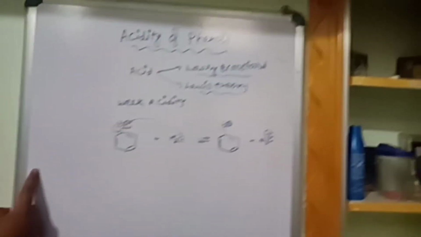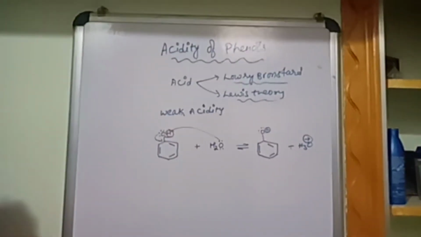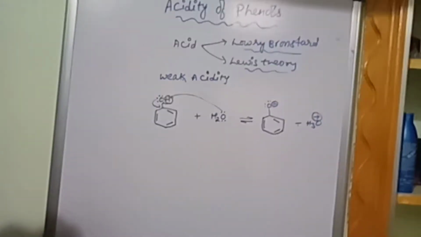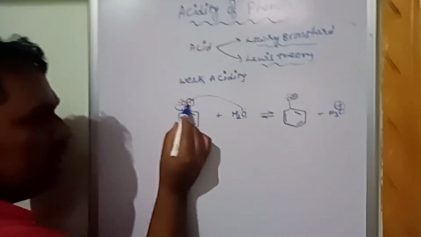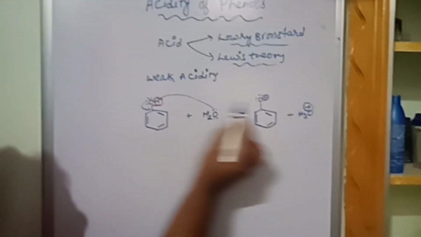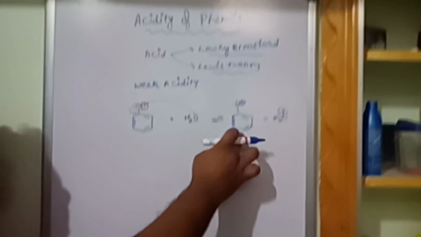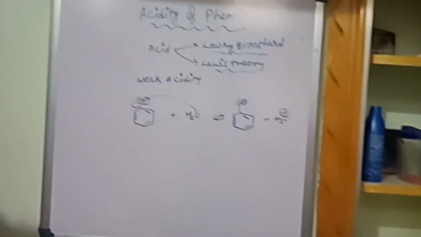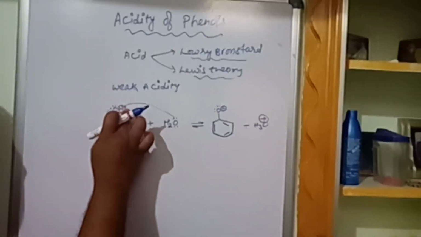This oxygen has accepted the electrons from this hydrogen. So according to the Lewis theory, an acid is a substance which accepts a pair of electrons. According to Lowry-Bronsted, it donates hydrogen as a proton.